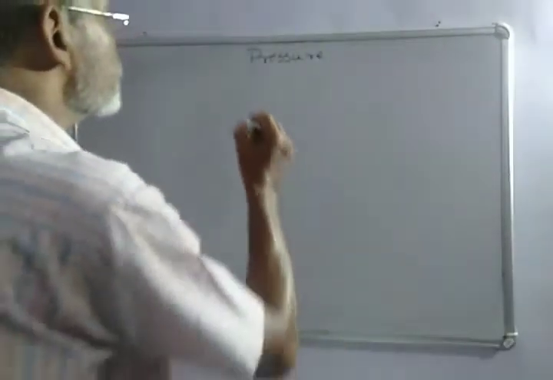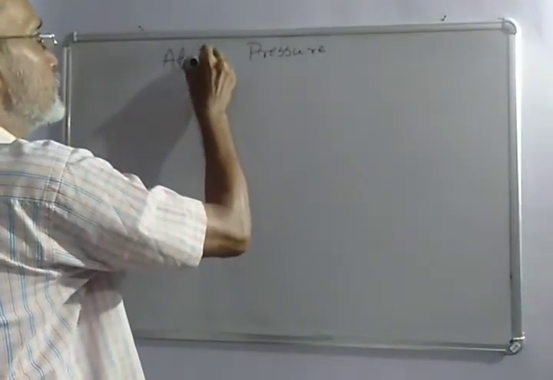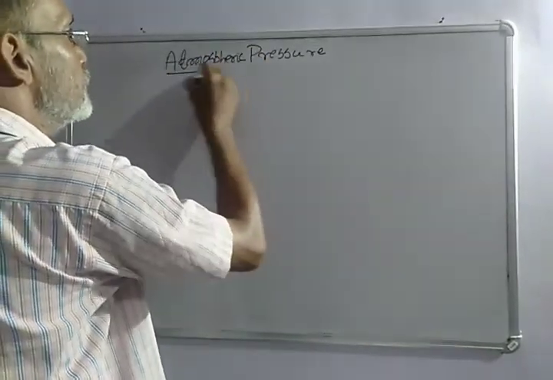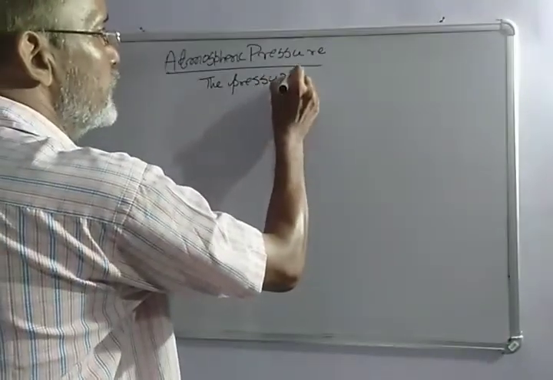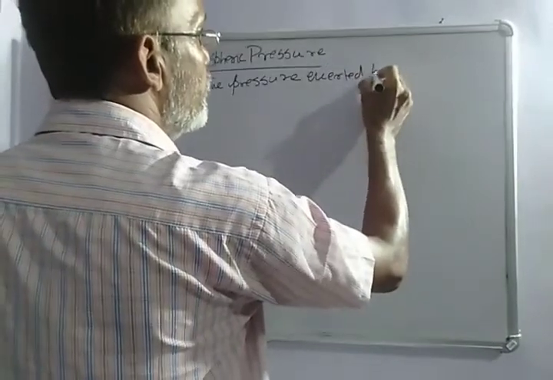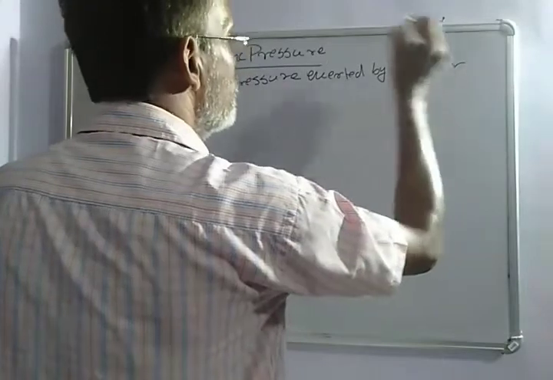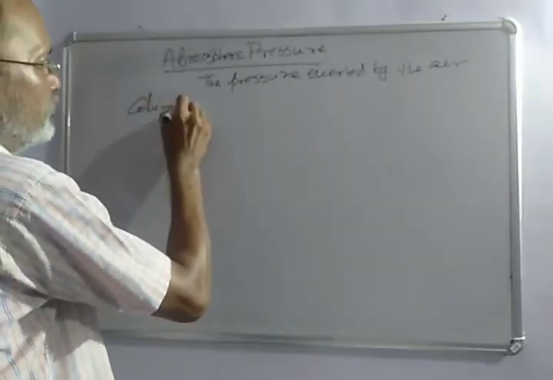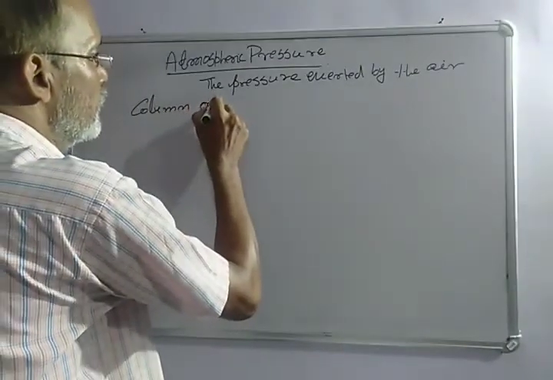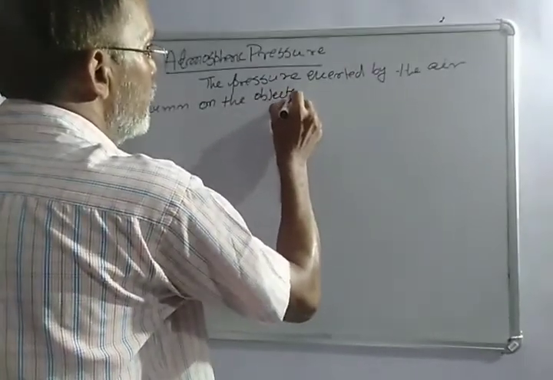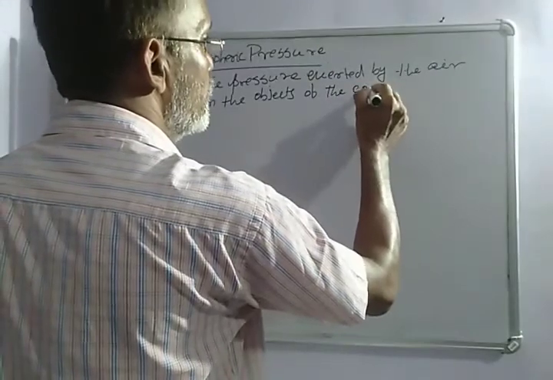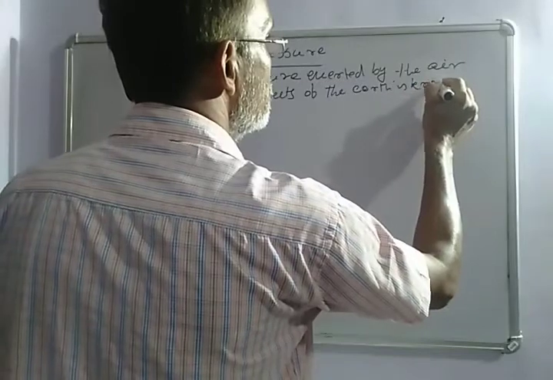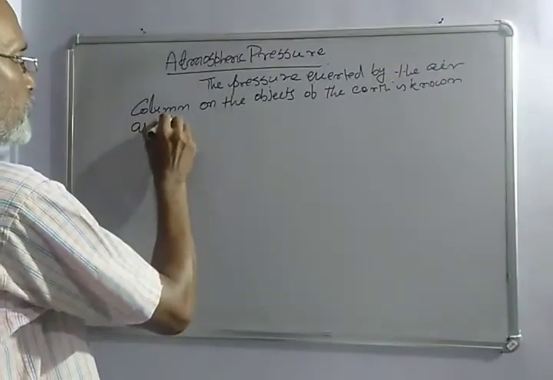The pressure exerted by the air column on the objects of the earth is known as atmospheric pressure.